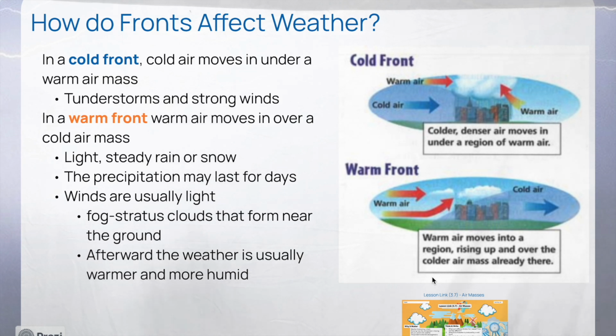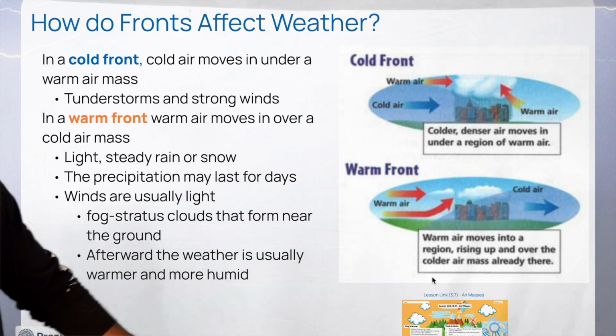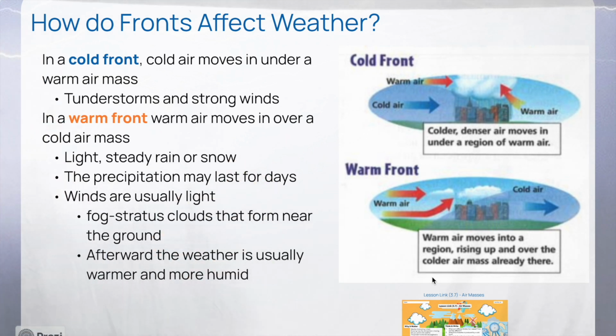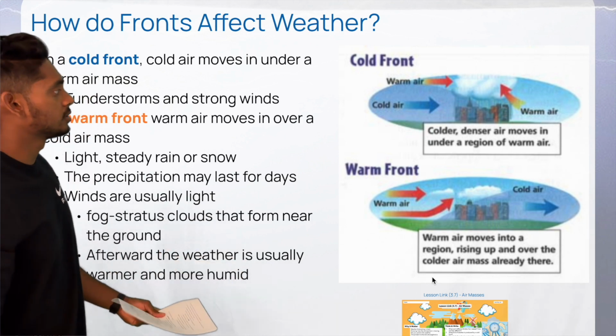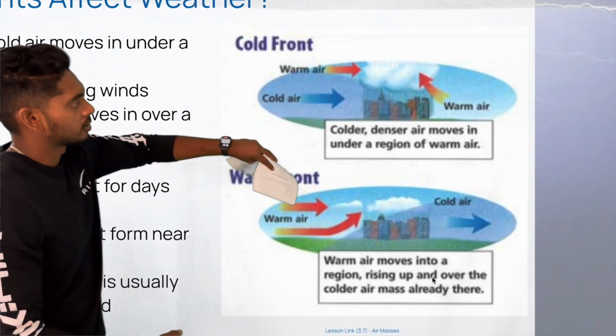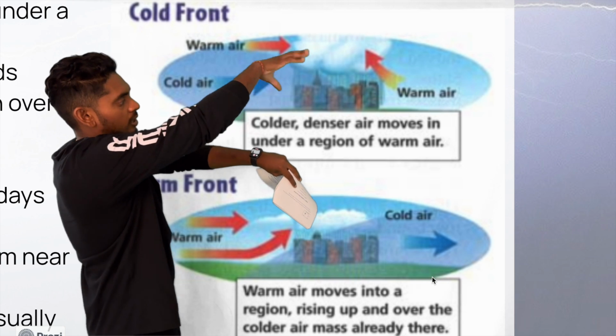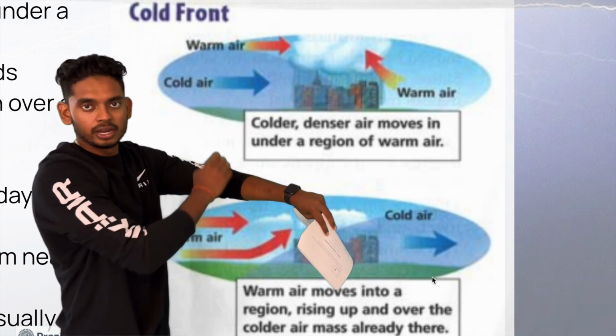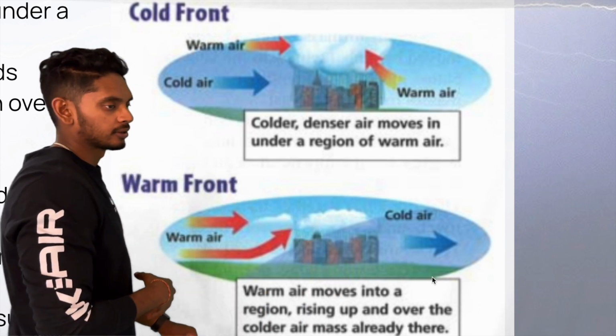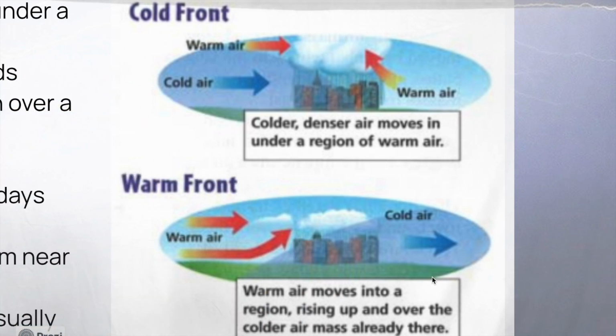The reason why the cold front brings heavy storms is, as you saw in that last diagram, the warm air rises and creates cumulonimbus clouds usually. And the cold, dense air comes in. And so the cloud is left there and it starts to pour rain and thunderstorm and such. Okay? Now check out this, the warm front.